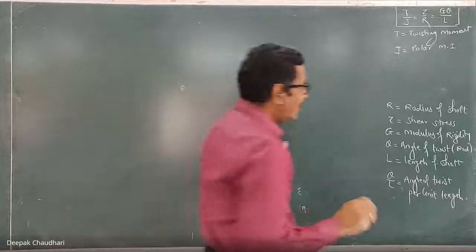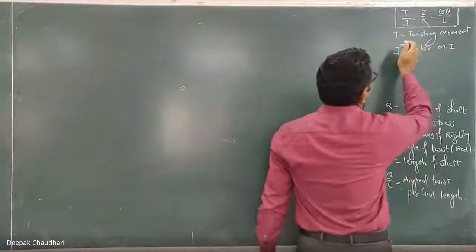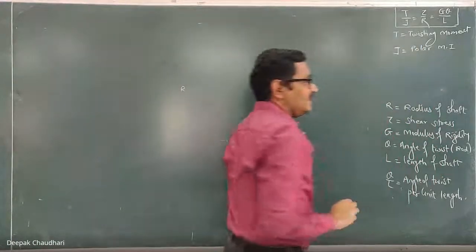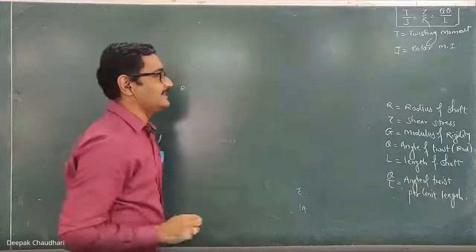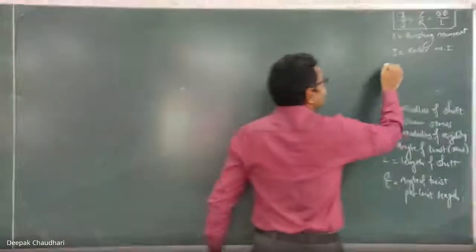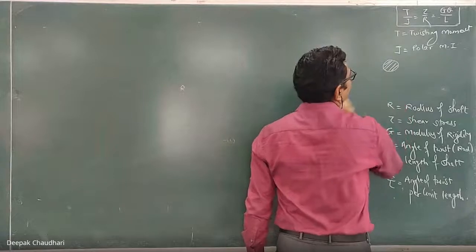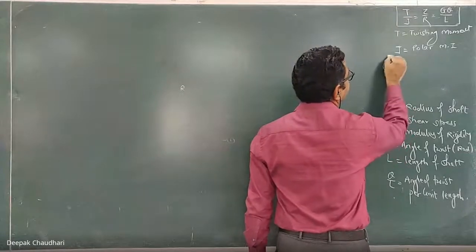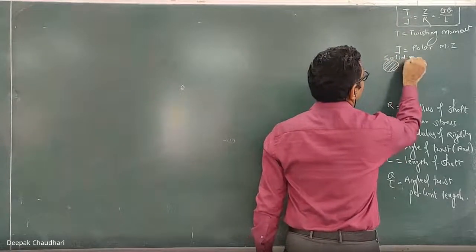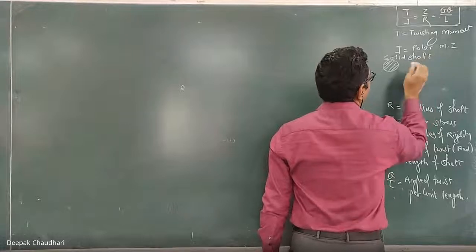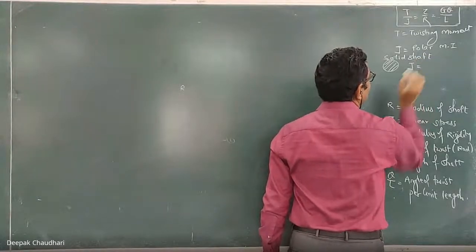Now, J is the polar moment of inertia. It is the moment of inertia about the ZZ axis. For a solid circular shaft whose diameter is D, how much is the polar moment of inertia?